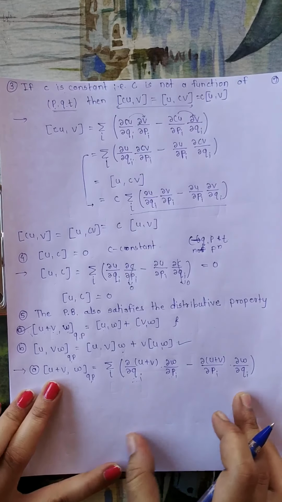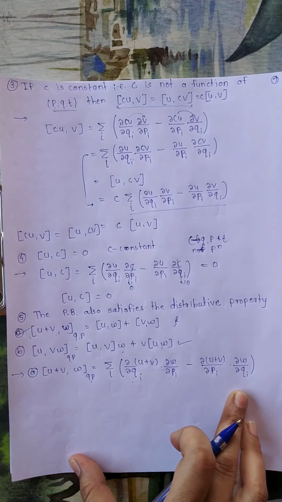So here we apply the definition of Poisson's bracket.